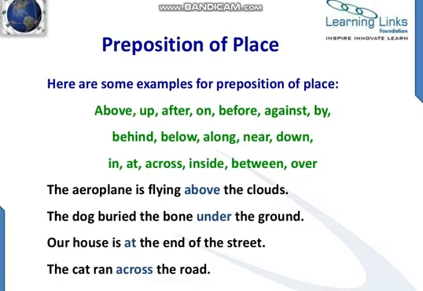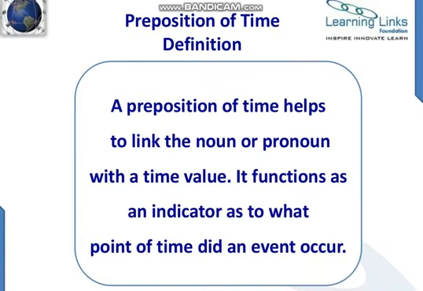The cat ran across the road. So here the word across is showing us where the cat ran. So these are all different types of prepositions, and especially prepositions of place, because they are showing us the place of one noun in relation with another noun.